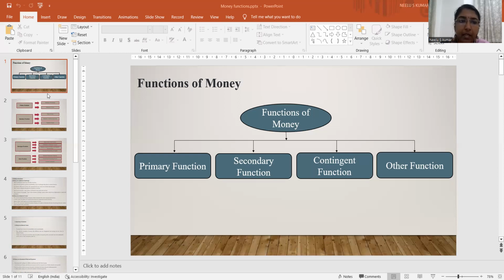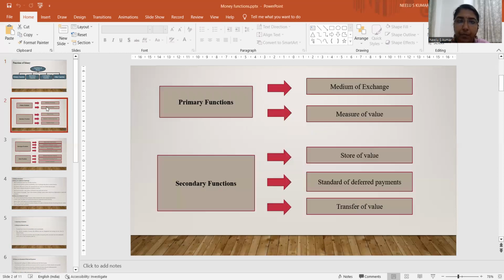The primary function of money includes the medium of exchange and the measure of value. And the secondary function of money includes it as a store of value, standard of deferred payment, and transfer of value.